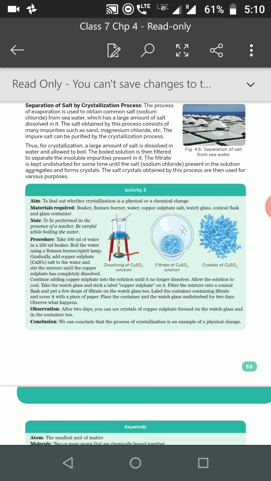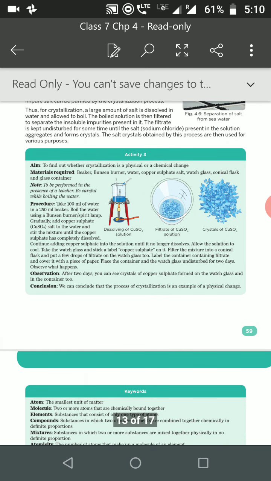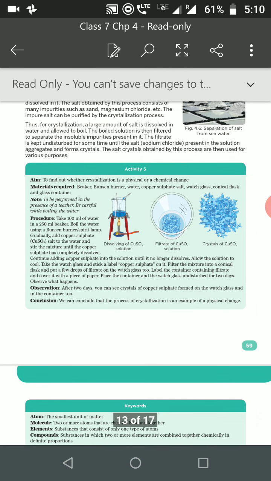Take the solution in a watch glass and stick the label as copper sulfate. Filter the mixture into the conical flask and put a few drops of filtrate on the watch glass too. Label the container containing the filtrate and cover it with a piece of paper. Place the container and the watch glass undisturbed for 2 days. After 2 days, you will see crystals of copper sulfate formed on the watch glass and in the container too. So by this process you can take out the impurities, but it is not a chemical change, no new substance is formed. You are taking copper sulfate, and only taking out the impurities from it.